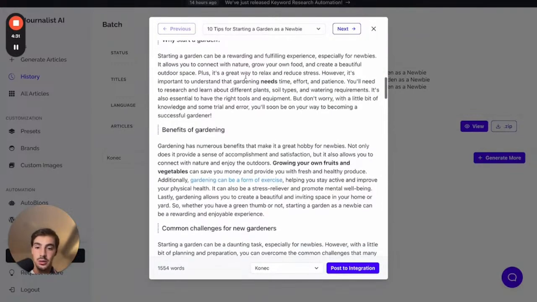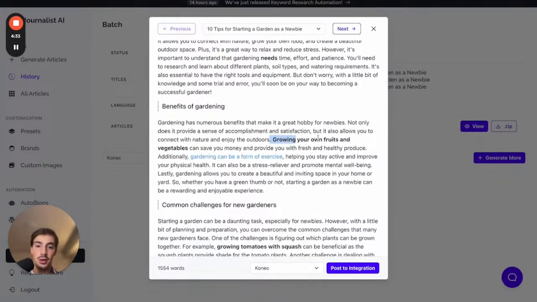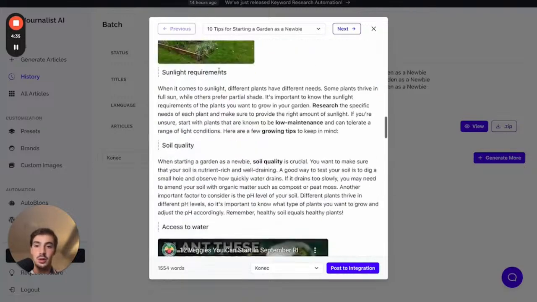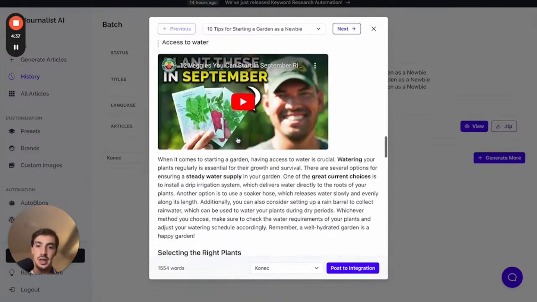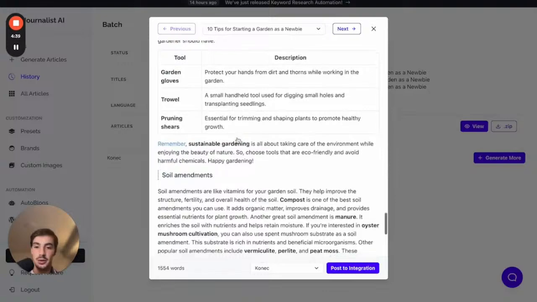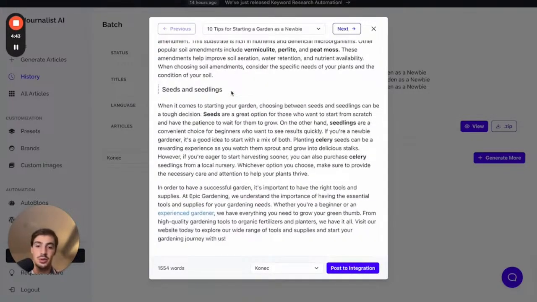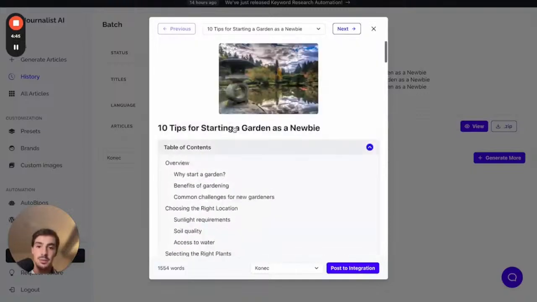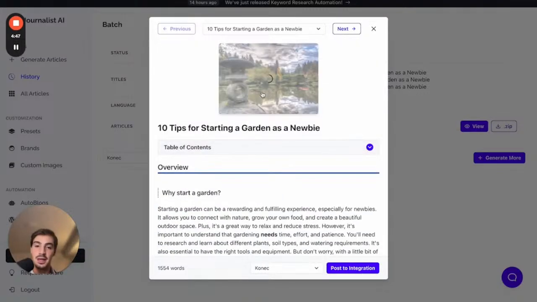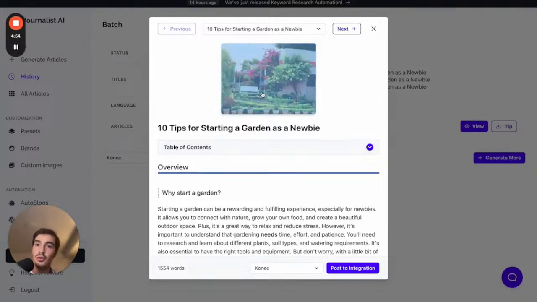And all this content right here, which I won't go over right now, all the bolded words, all the internal links, all the external links, all the in-article images, all the videos, these are all brand tailored, right? All the tables, sometimes we include tables, sometimes we add bullets when it makes sense. We don't just add random stuff. All of this is tailored to the brand. It speaks in the brand's tone of voice. It has links to the brand's products or services. Images and videos are all from the brand.